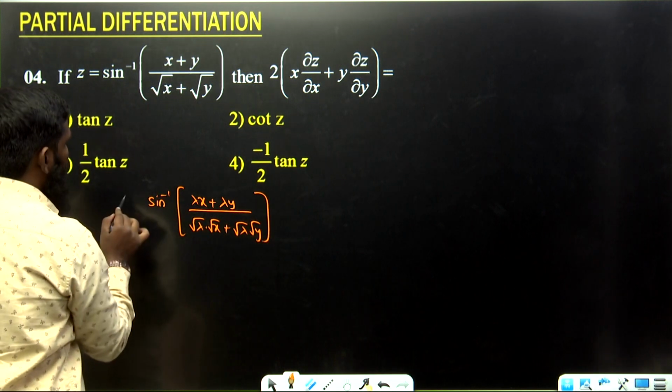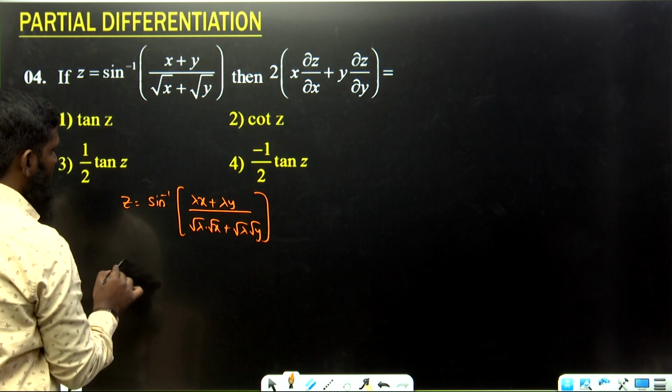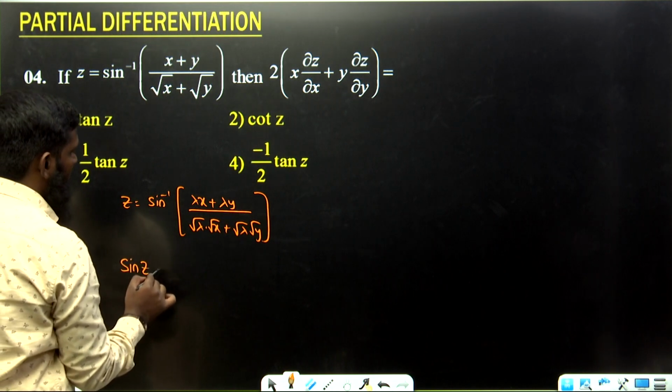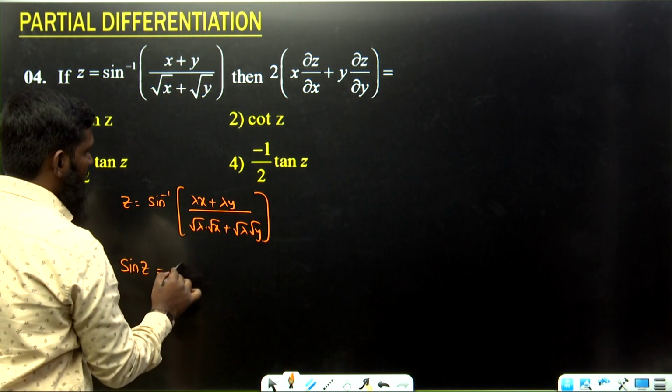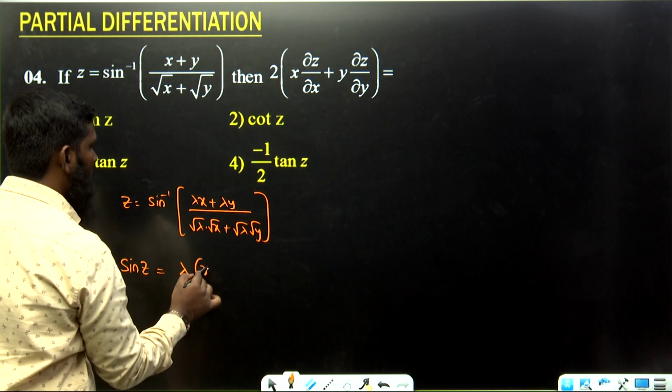This sine inverse we are sending to the other side. If we send this sine inverse, it will become sine z. It is equal to, over here, taking lambda as common from the numerator, it will become what?